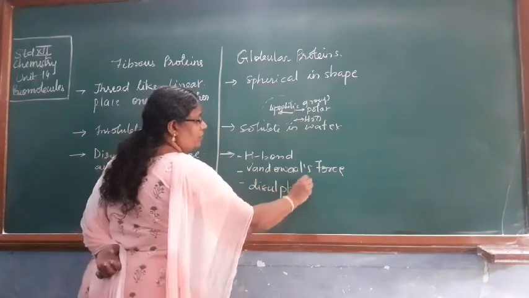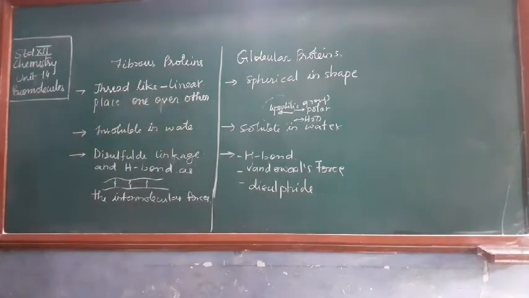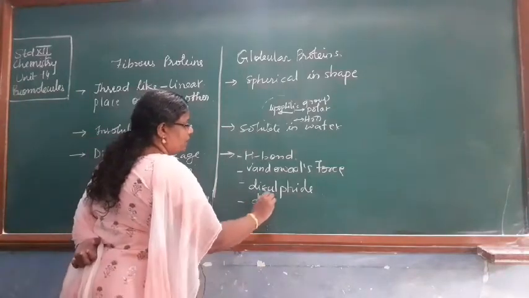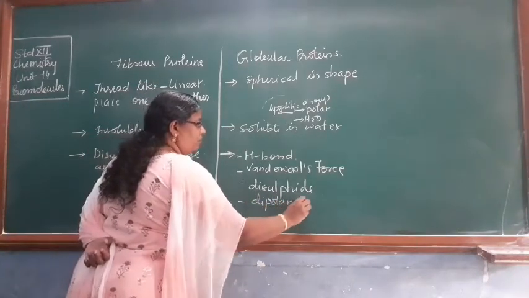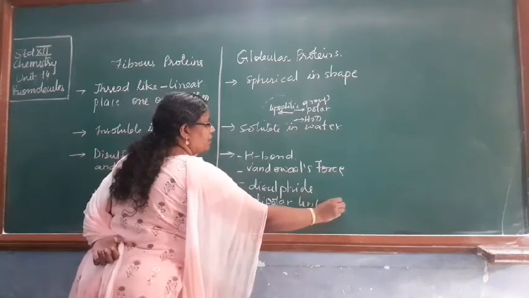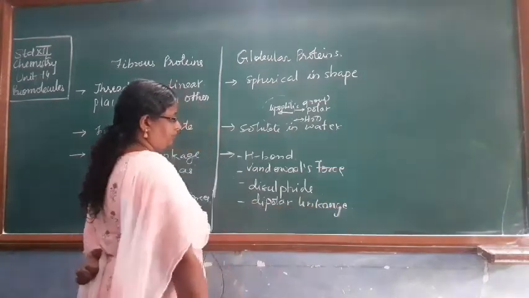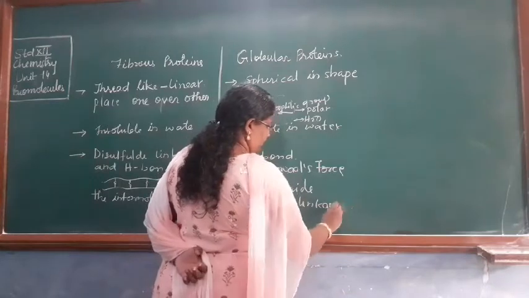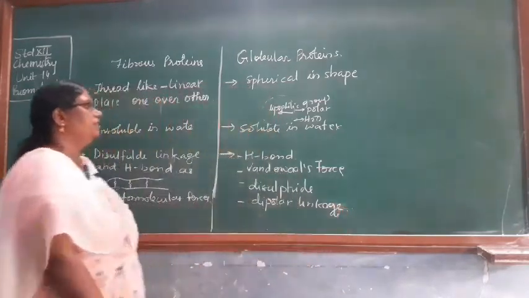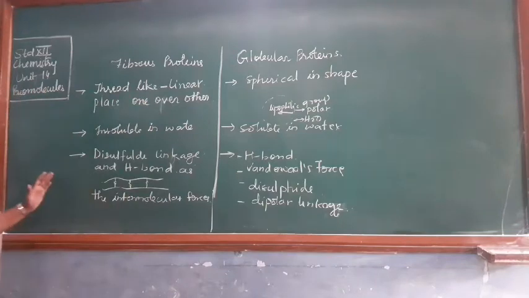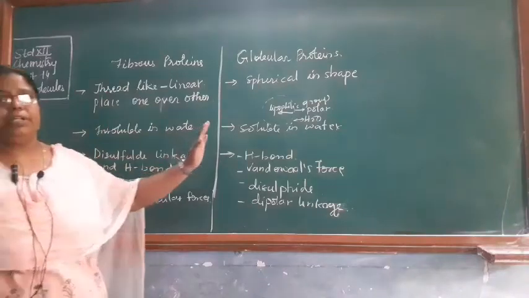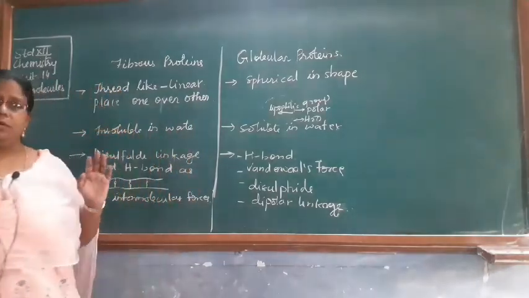All different kinds of interactions are available with globular protein. So this is how you can differentiate between globular protein and fibrous proteins.